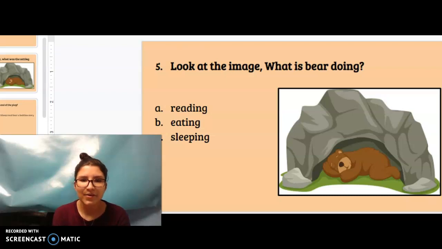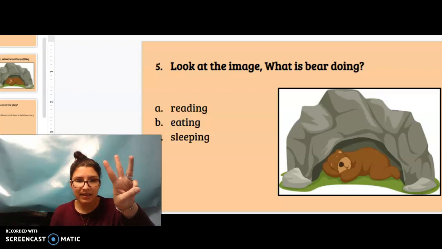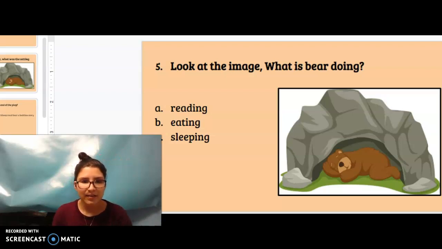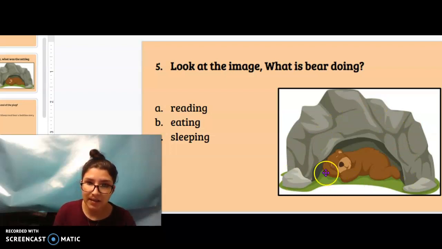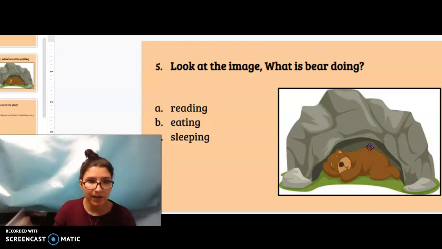All right, if you said C, sleeping, you are correct. Now let's look at the image, right? Here's the image. Does it look like bear is reading? No. Does it look like bear is eating? No. Does it look like bear is sleeping? Yes. And in the play, does bear sleep at the end in the cave? Yes. So not only does it look like bear is sleeping in the image, but we also read about it in the play, right?